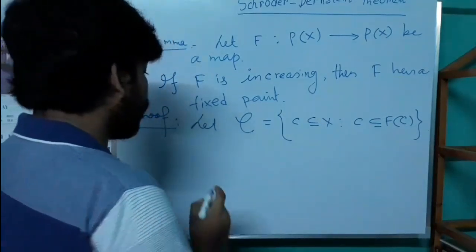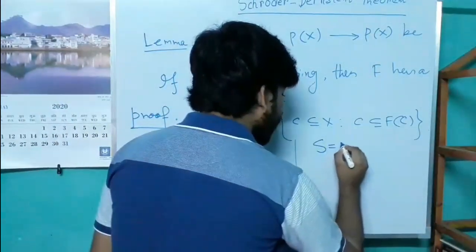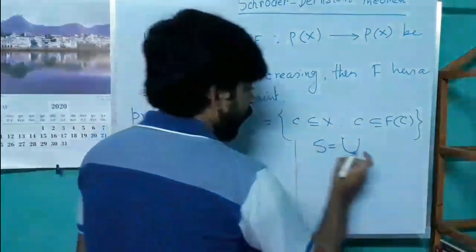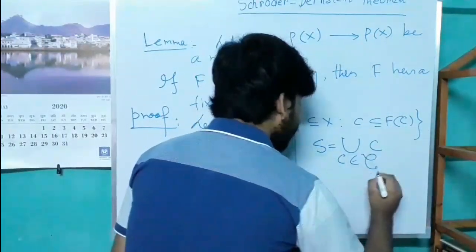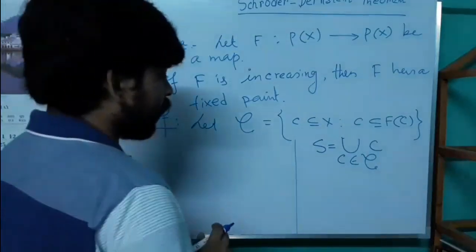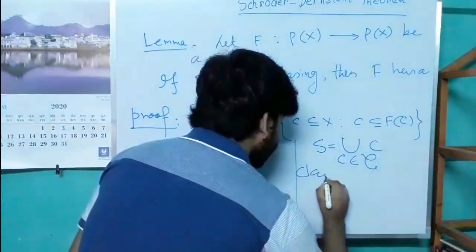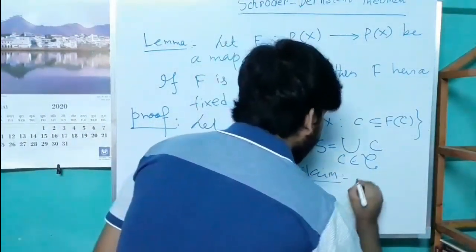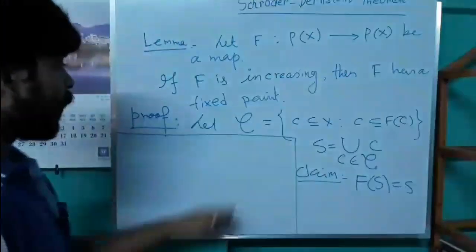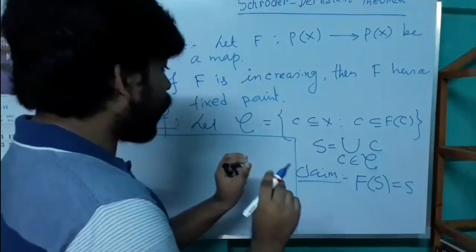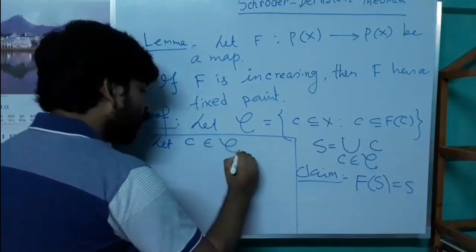Now we consider a set S. S is the union of all members in script C. Now our claim is that S is a fixed point of the map F, that is, F(S) equals S. Since this collection is non-empty, let us take one member from this collection.